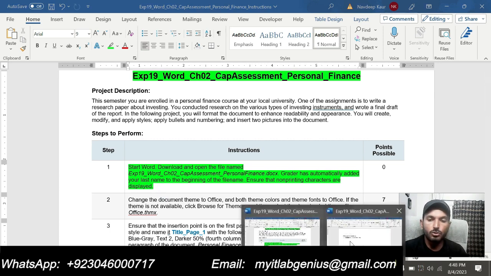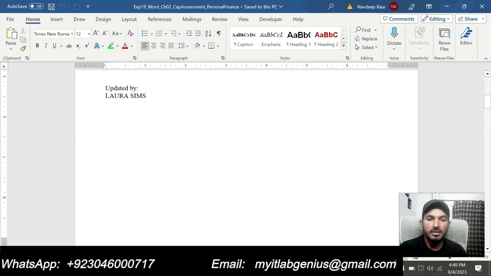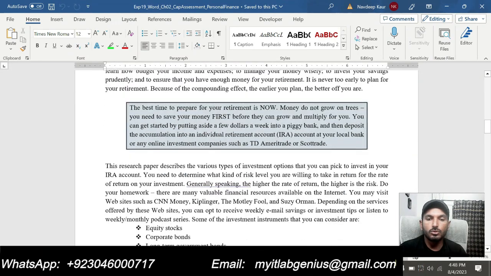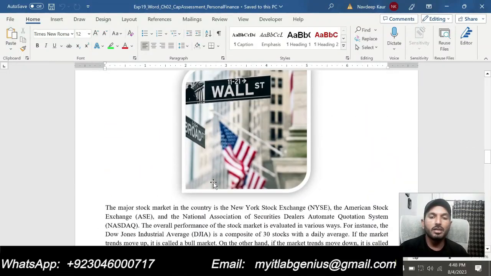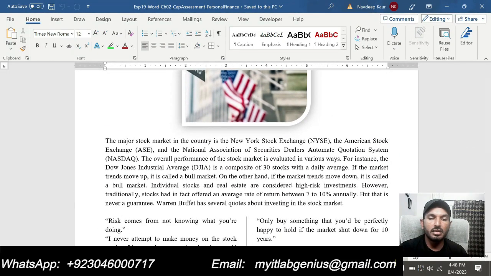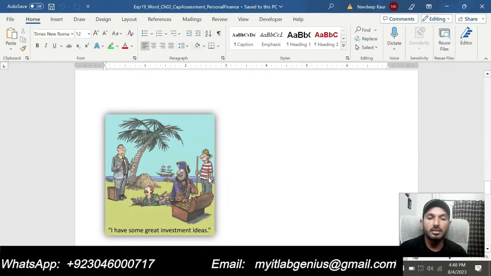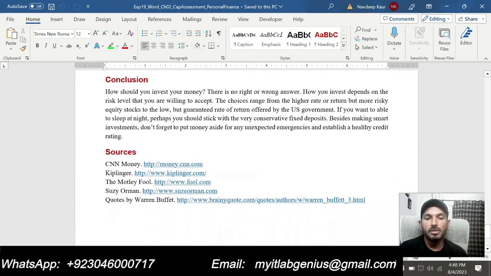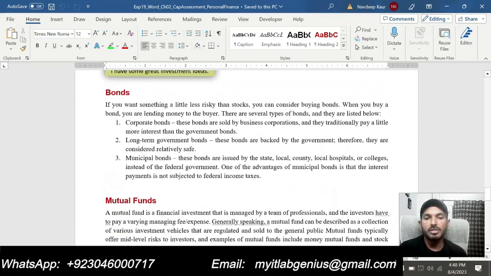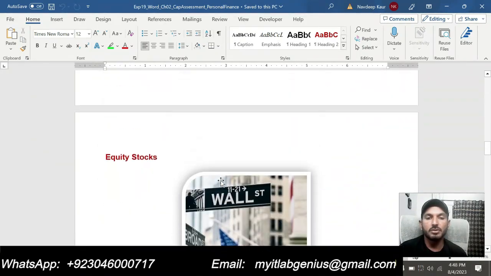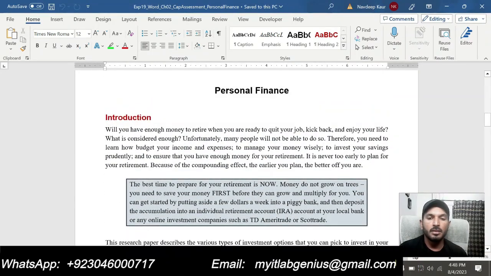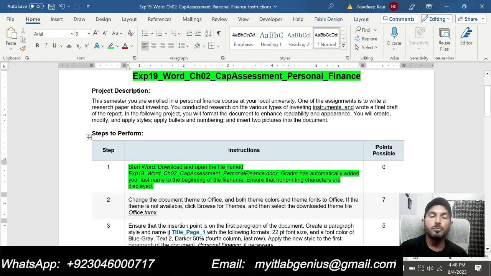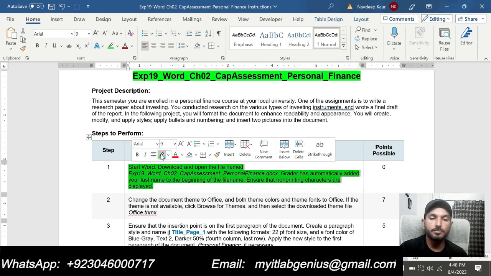We are supposed to download this file, and this is the file that we are supposed to use to do this assignment. We are supposed to apply all the steps in this file to get the assignment done. So this is the final form of the assignment. We will get a final form like this. But I will start from step 1 to complete this assignment so that you can understand it well and you can do this assignment by watching this video. Step number 1 is just about downloading the file. We will simply move to step number 2 of the assignment now.